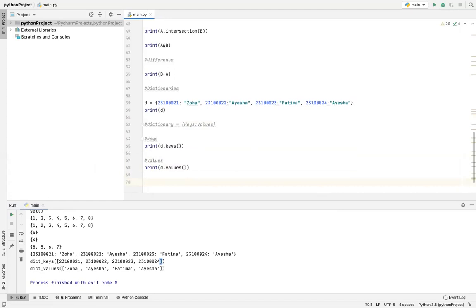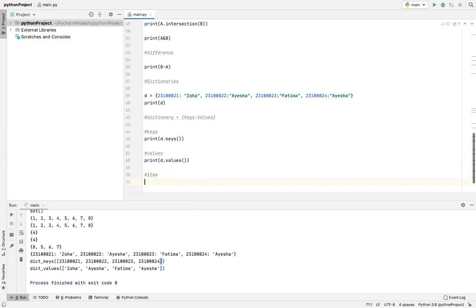So dictionaries are mutable. You can change and add values. You can edit the previous ones. If this was a roll number, and it was the wrong roll number for Zoha, you can edit it, and you can add new ones as well. Acha, so this one single thing is called an item.